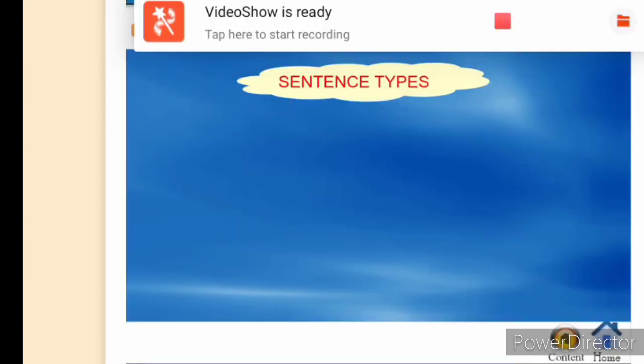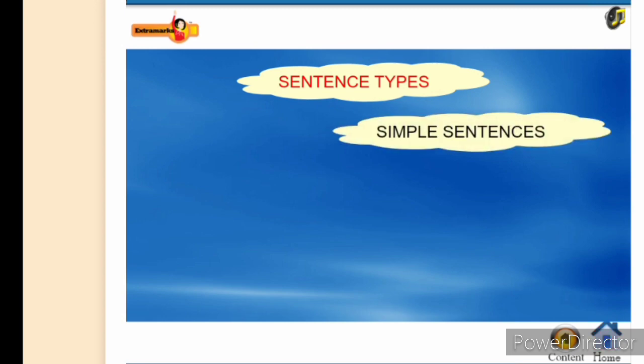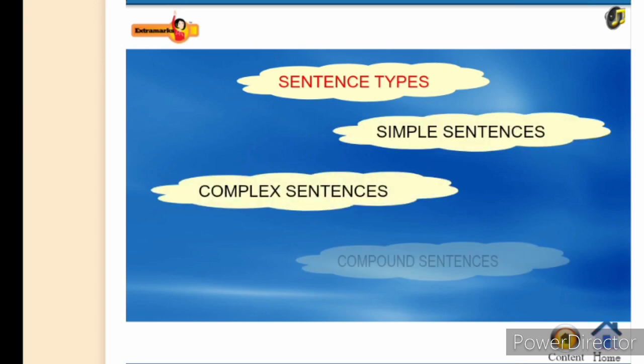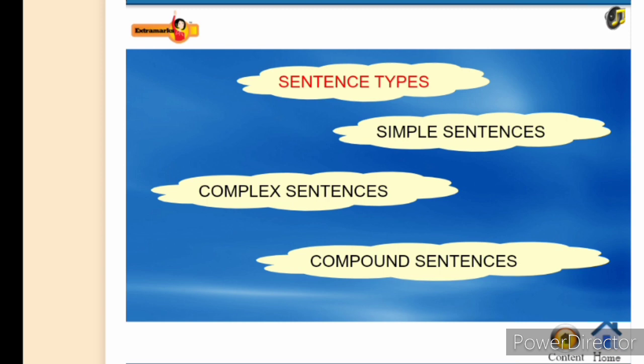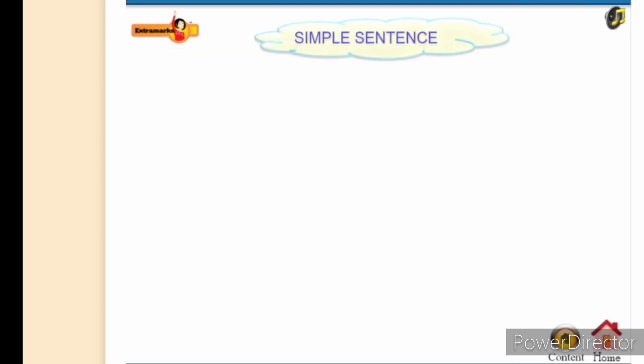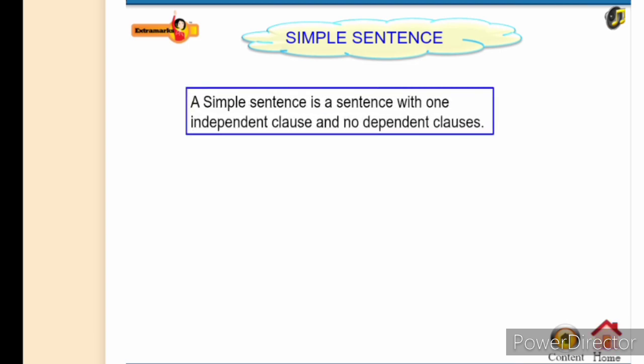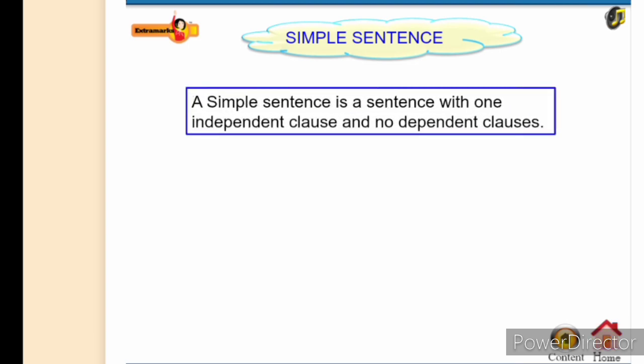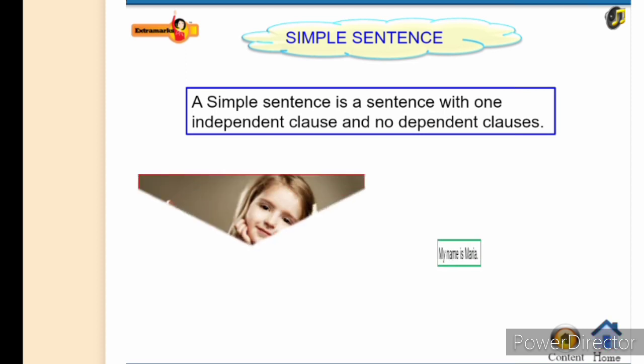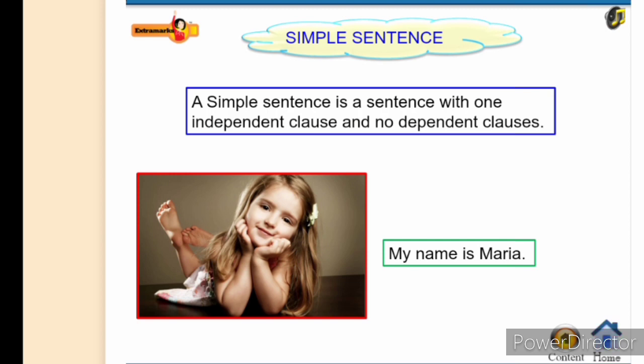There are broadly three types of sentences: simple sentences, complex sentences, and compound sentences. Let us look at the definitions of the types of sentences. A simple sentence is a sentence with one independent clause and no dependent clauses. Example, my name is Maria.